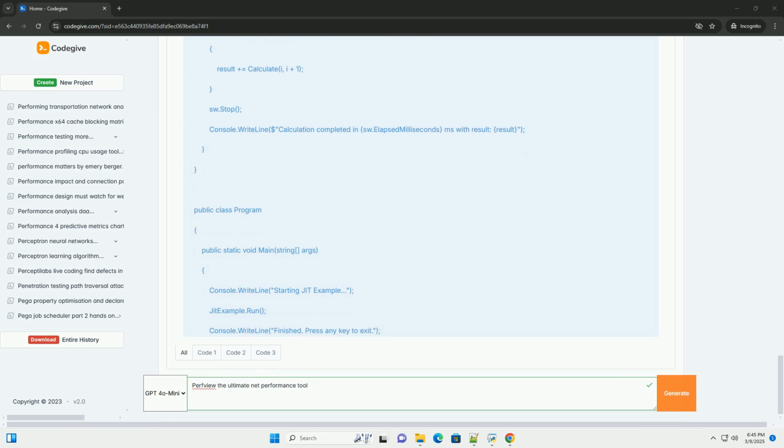Interpreting GC stats. High Gen 2 collections indicate that objects are being promoted to older generations, and the GC is spending more time cleaning up memory. This can be caused by long-lived objects or excessive object creation. Long pause durations can cause noticeable stuttering in the application. This can be mitigated by reducing allocations, using smaller objects, or tuning the GC settings. A high allocation rate indicates that the application is creating many objects. Consider object pooling or reducing the number of allocations.